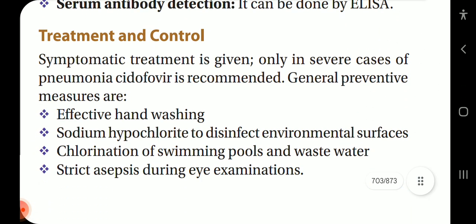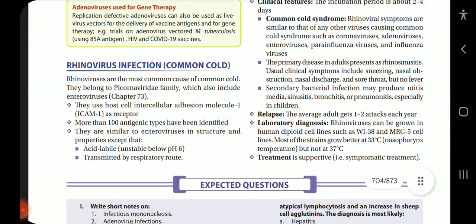Now, the treatment and control. Symptomatic treatment is given only in the severe cases of pneumonia. Cidofovir is recommended. General preventive measures are effective hand washing, sodium hypochlorite to disinfect the environmental surfaces, chlorination of swimming pools and wastewater, and strict asepsis during eye examinations.